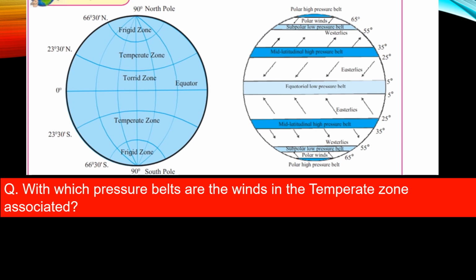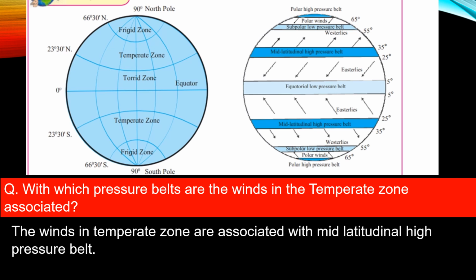The next question. With which pressure belts are the winds in the temperate zone associated? Now if you observe both the diagrams, we can see that the winds in the temperate zone are associated with the mid-latitudinal high pressure belt. Hence, the answer to this question is the winds in the temperate zone are associated with the mid-latitudinal high pressure belt.